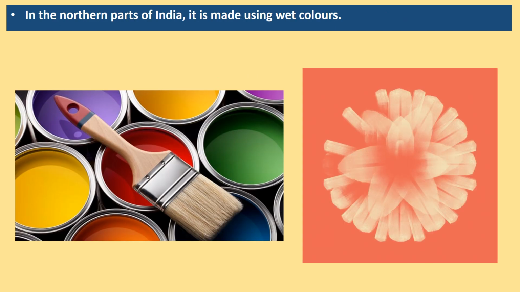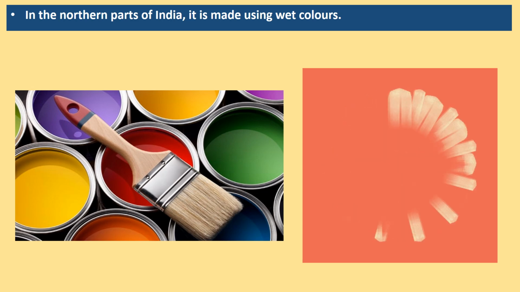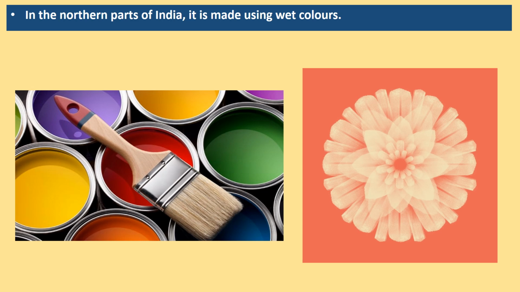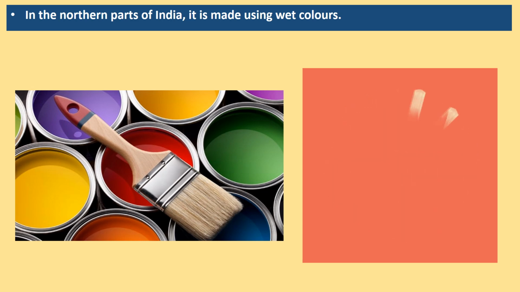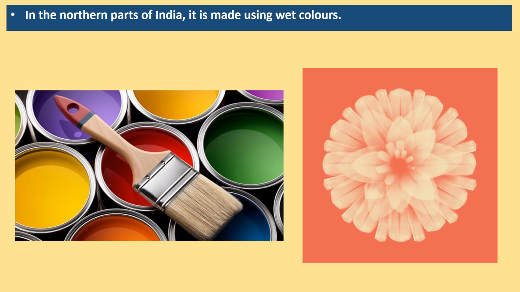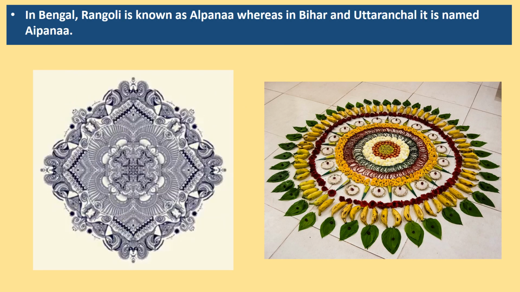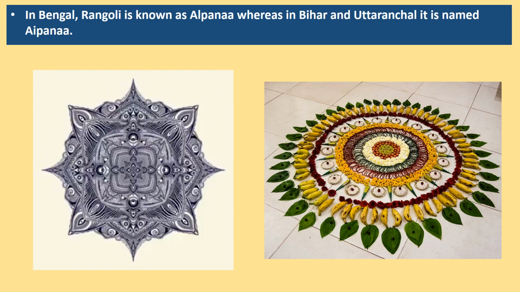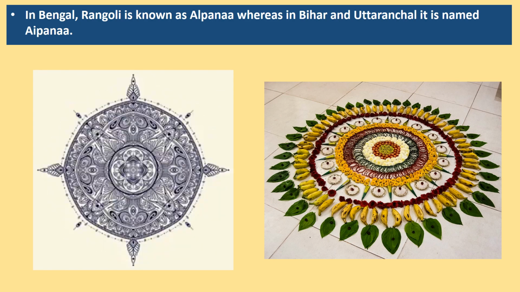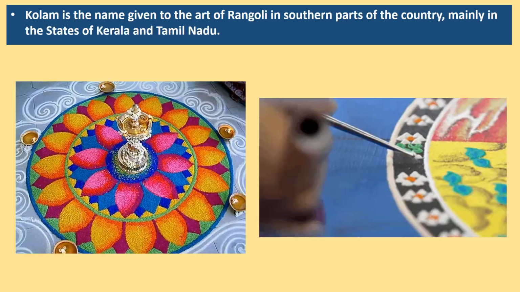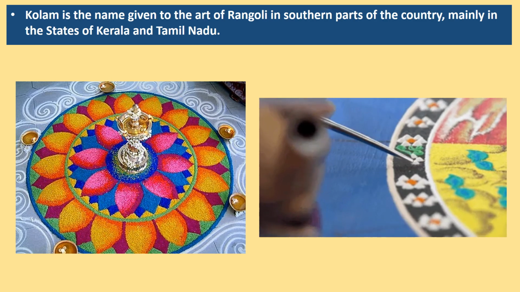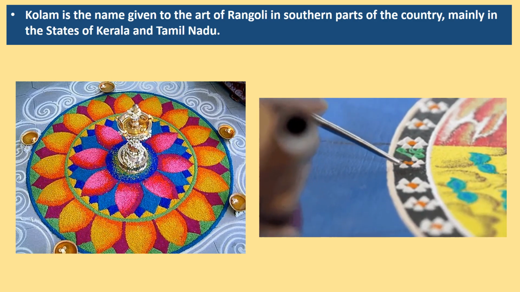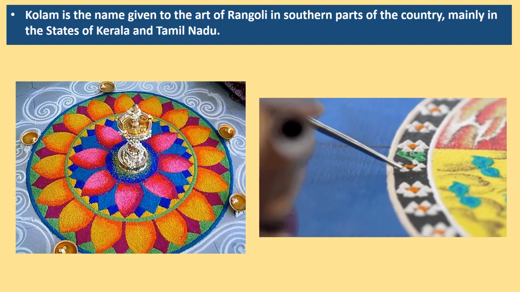We saw that in some places, dry powder is used to make rangolis. But in northern parts of India, that is in Uttar Pradesh, Rajasthan, etc., it is the custom to use wet colors to draw a rangoli design. In Bengal, rangoli is known as alpana. In Bihar and Uttarakhand, it is known as aipan. In the southern parts of India, in the states of Kerala and Tamil Nadu, it is known as kolam.